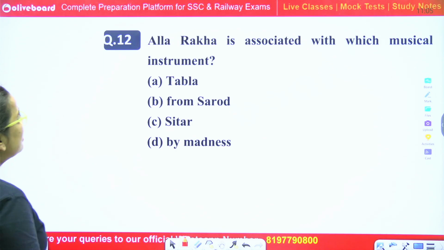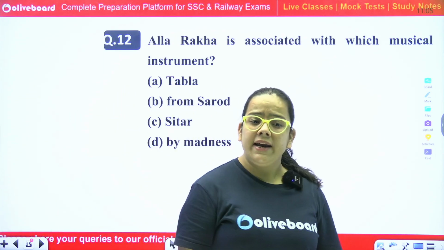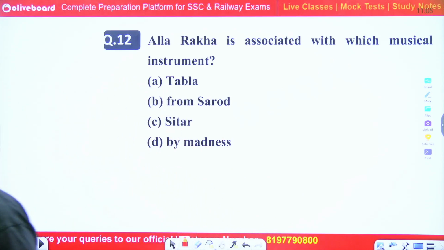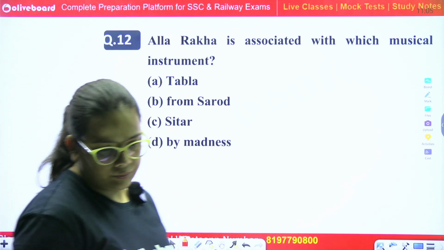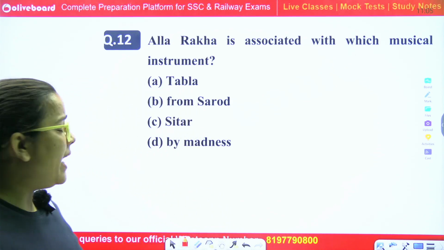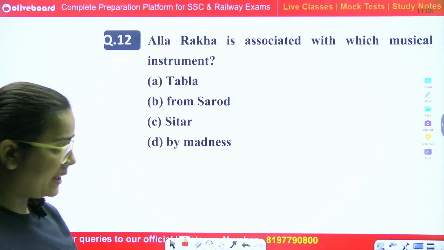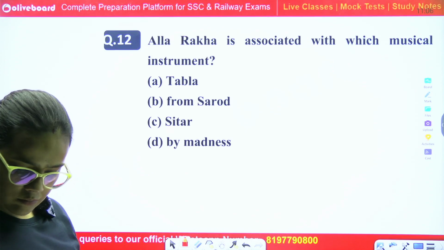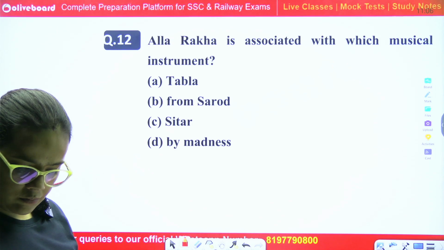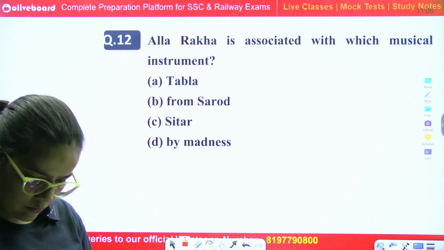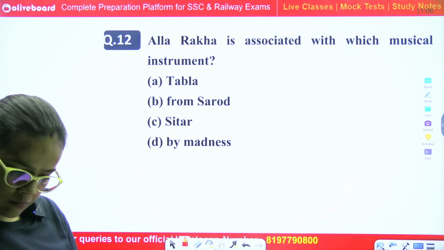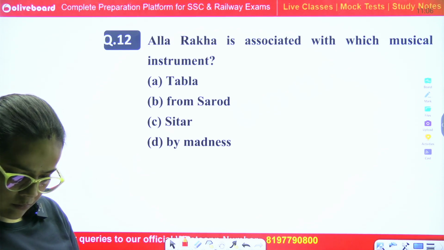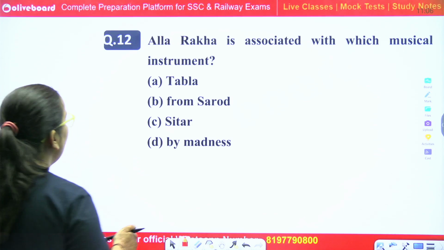Allah Rakha is associated with which musical instrument? Okay. Instrument name: tabla, sarod, sitar, medis. Correct answer, tabla.